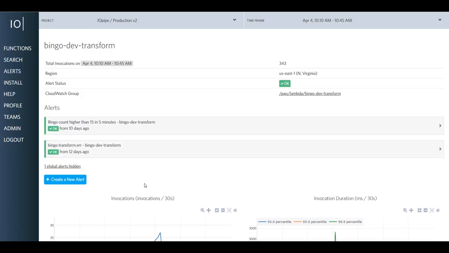So the day before the event, while we were doing the development work, we decided to set the Lambda to check the Transcribe service once a minute. My ops brain wanted to set some constraints in case the Lambda did anything other than that. So I set up some alerts inside my IOpipe project to alert me if the transform function ran more than 15 times in 5 minutes or had any errors. This allows for some retries in case of any timeouts, but if the function was having issues, it would let me know.